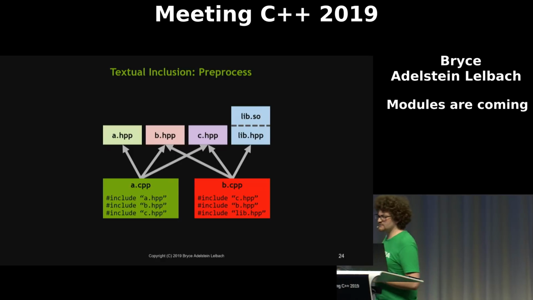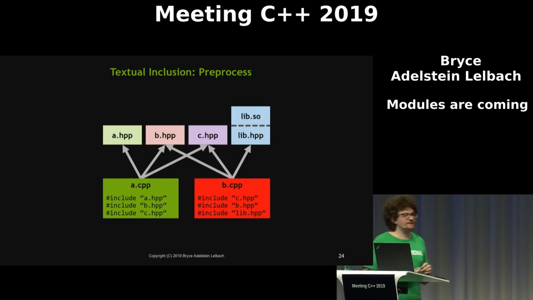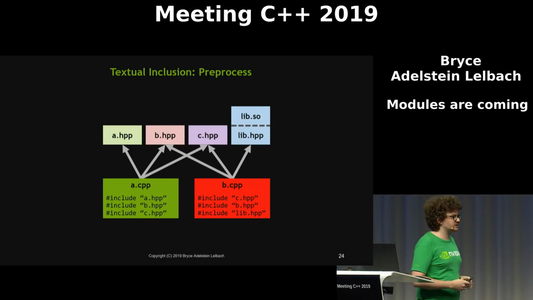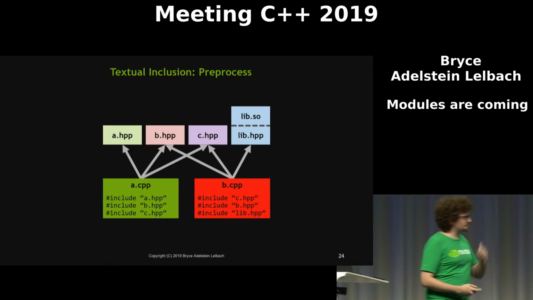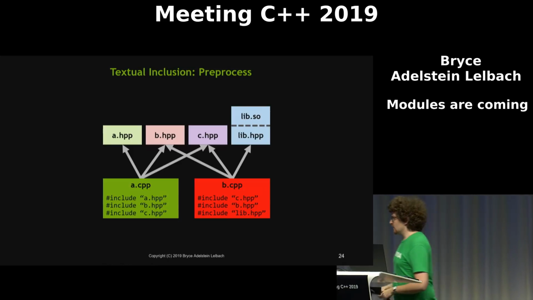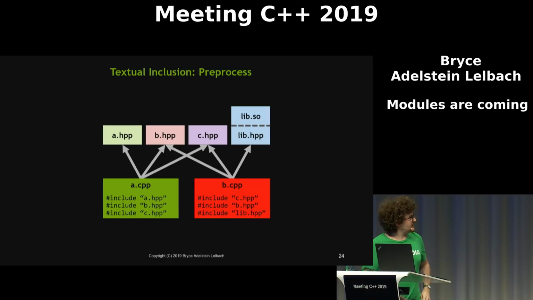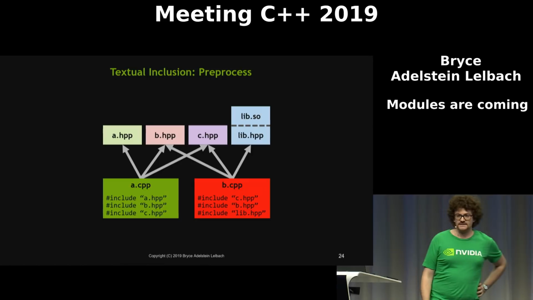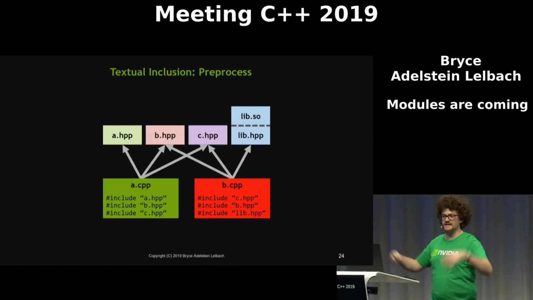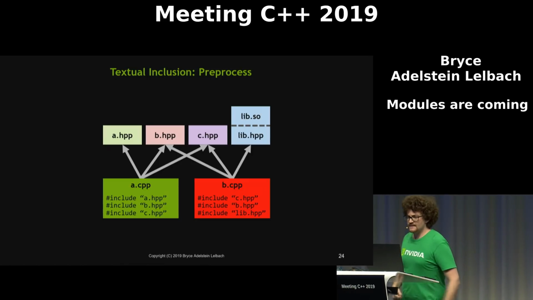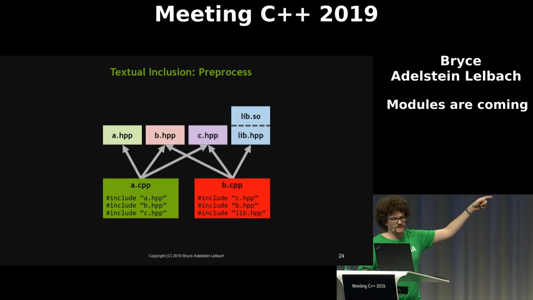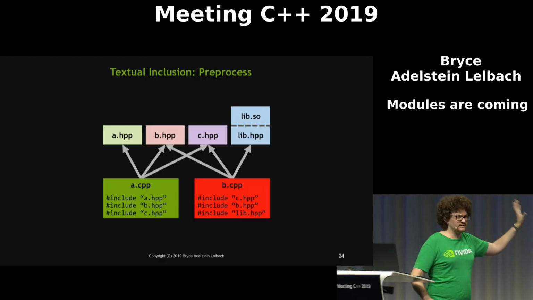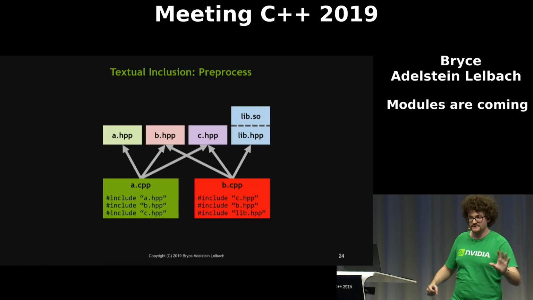Now let's walk ourselves through an example of the textual inclusion compilation model. Okay, so in this example, we are going to have two source files, a.cpp and b.cpp. Each one of these source files has its own header that declares things that are defined in that source file. Then we've got a third header, c.hpp, that just has some header-only utilities. It doesn't have any source file that defines anything.